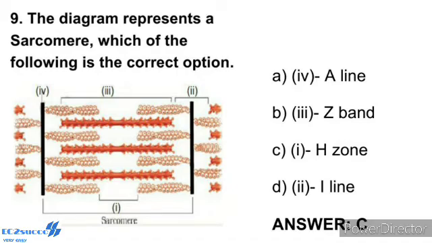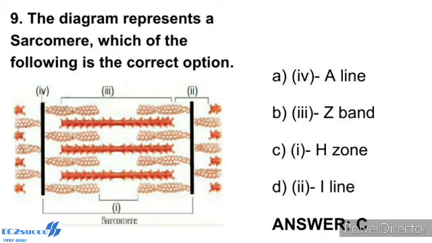In the center of each I band is an elastic fiber called the Z line which bisects it. The thin filaments are firmly attached to the Z line. The thick filaments in the A band are held together in the middle of the band by a thin fibrous membrane called the M line. The A and I bands are arranged alternately throughout the length of the myofibrils.